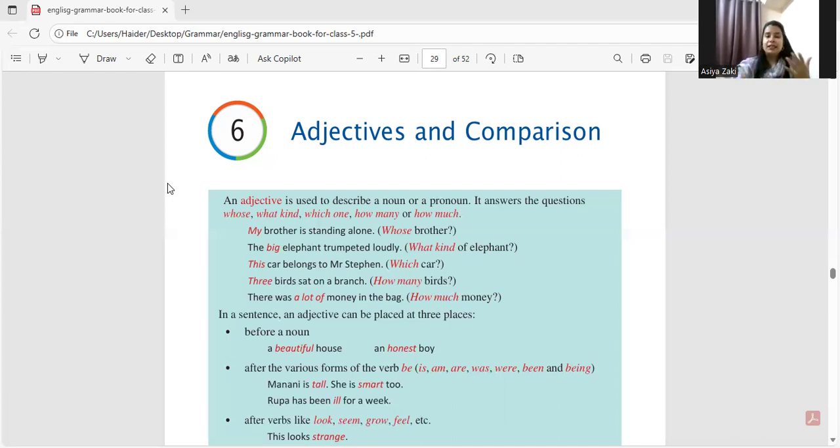Now, in these sentences, we should always remember there are times that we put the adjective before the noun also. Like, for example, beautiful house. So house is a noun, beautiful is an adjective. Next, an honest boy. What kind of a boy? Honest is the adjective, boy is the noun, right?